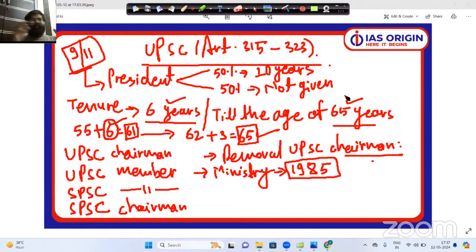So in the same way, the removal procedure of the state PSC is also article number 370. Now, there is one more important thing which you need to remember is that UPSC and state PSC, they prepare an annual report, and they submit it to the President of India and the governor of the particular state.